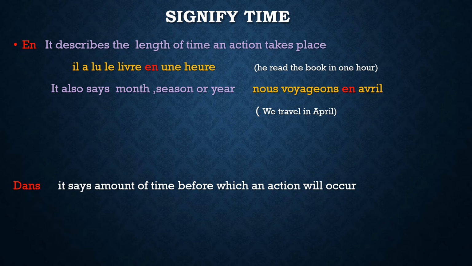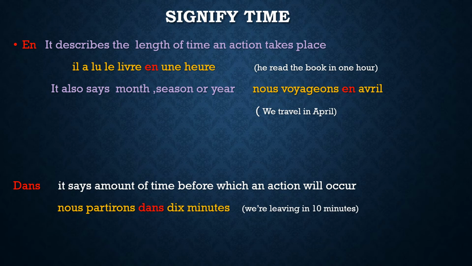But in what condition are we going to use dans? It says the amount of time before which an action will occur. It will be clear with an example. For example, we are leaving in 10 minutes. So here we will not use en. We will use dans, because it is expressing the amount of time before which an action will occur. Nous partirons dans 10 minutes. We are leaving in 10 minutes.